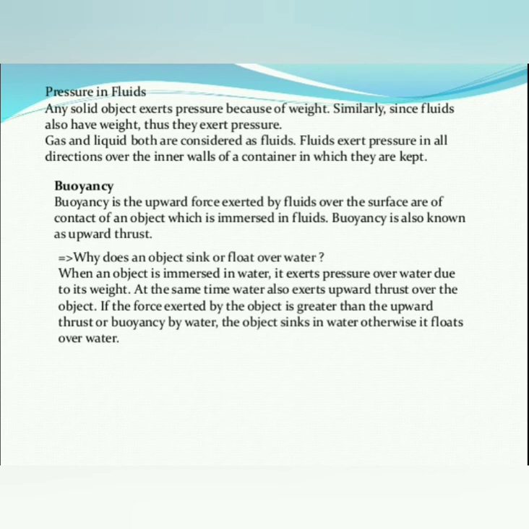Here we are watching the first point of this class, that is pressure in fluids. You know that pressure means the thrust on unit area. The formula is pressure equals thrust divided by area, and the SI unit of pressure is Newton per meter square.